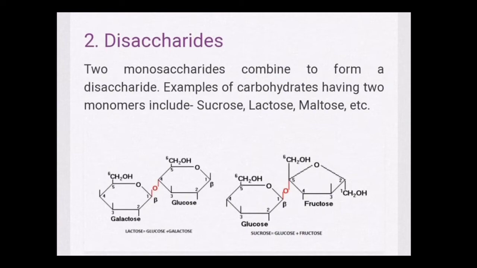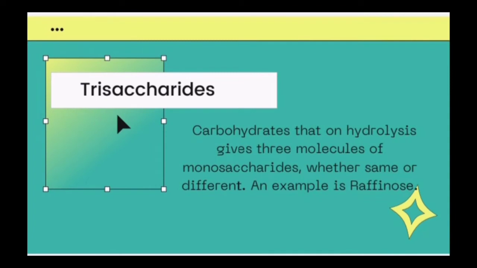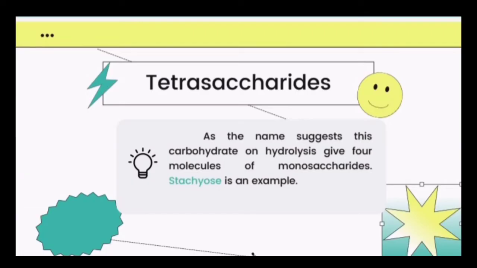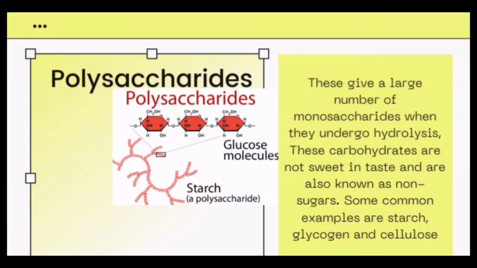Next, we have trisaccharides. Carbohydrates that on hydrolysis give 3 molecules of monosaccharides, whether the same or different. An example of this is raffinose. Next, we have the tetrasaccharides. As the name suggests, these carbohydrates on hydrolysis give 4 molecules of monosaccharides. Stevia is an example. Next, we have polysaccharides.